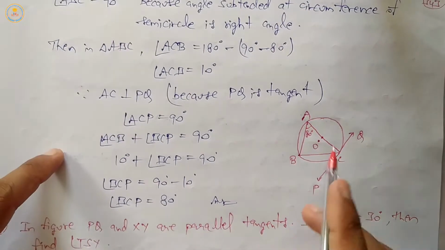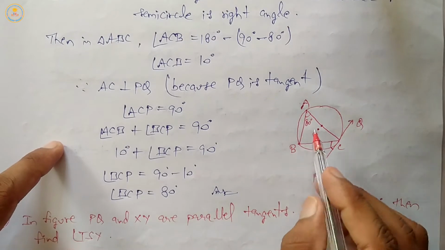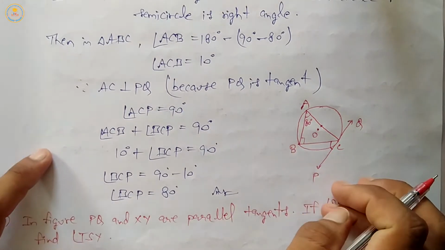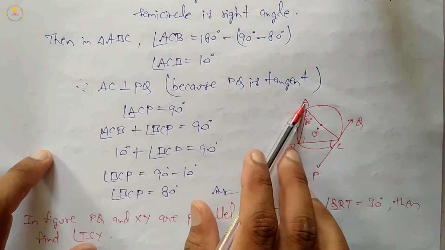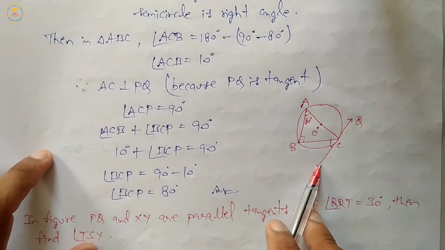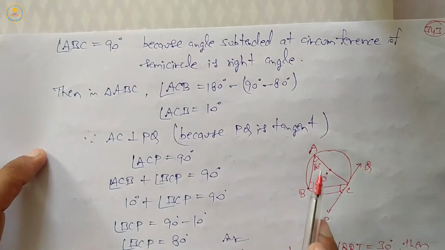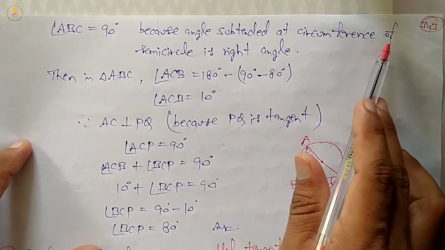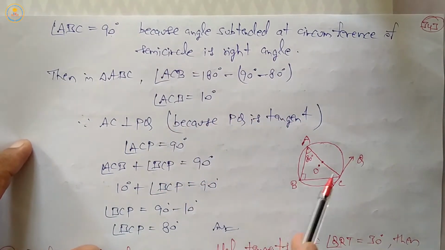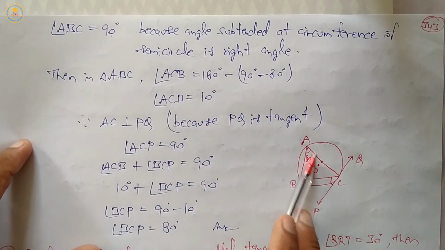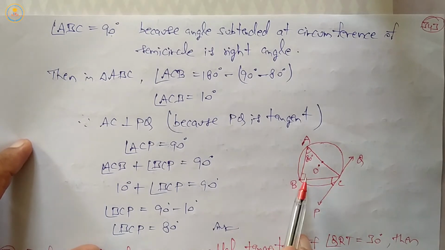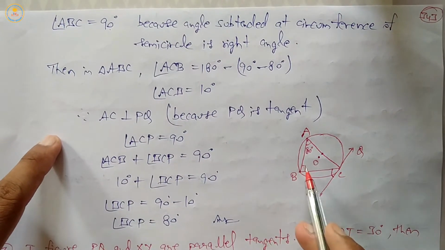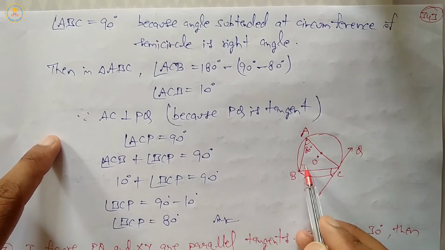Triangle ABC is a right angle triangle, so this one is 90 degrees. This one is the diameter, so AC is perpendicular on PQ. ABC equals 90 degrees, because the angle subtended at the circumference of a semicircle is a right angle. AC is the diameter, so the angle made in a semicircle is 90 degrees. So angle B is 90 degrees.